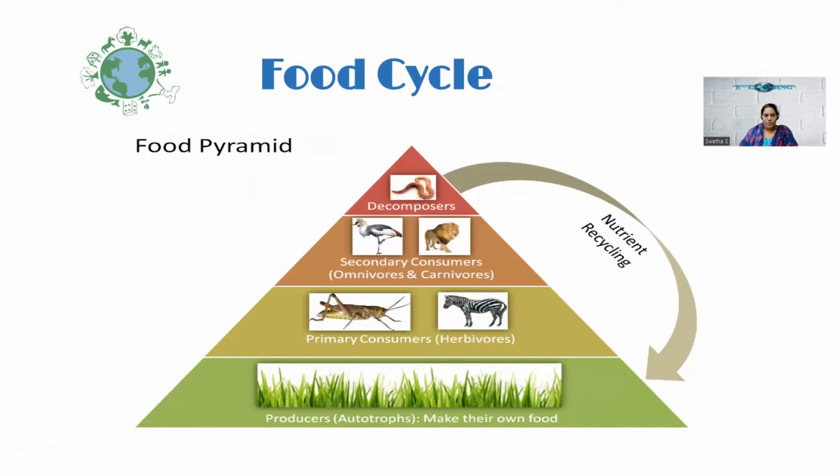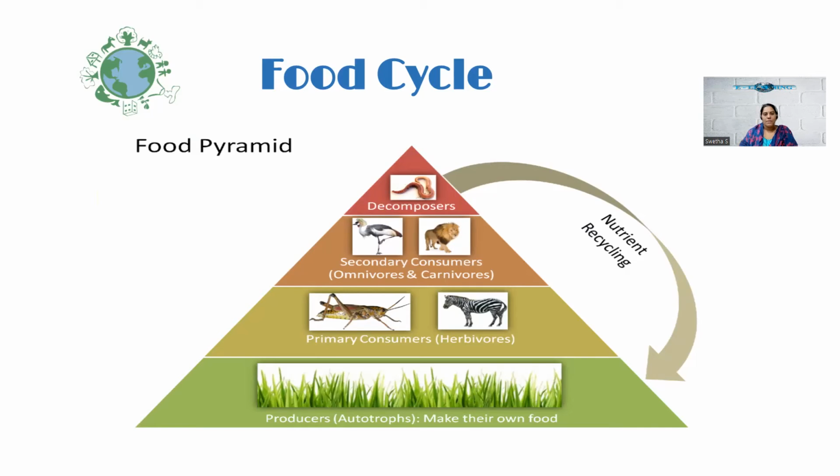What are autotrophs? The examples are plants. Plants make their own food by utilizing the energy from the sunlight, and through the process of photosynthesis they make their own food. So the plants are called producers or autotrophs. And the next level includes primary consumers. They are also called herbivores. What are herbivores? Herbivores are the animals which feed on plant-based food.